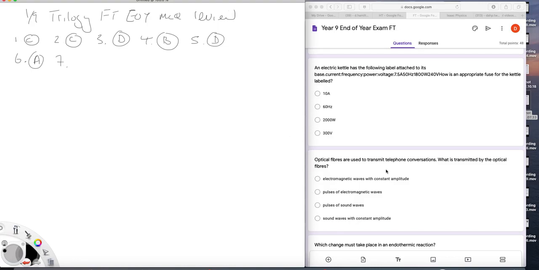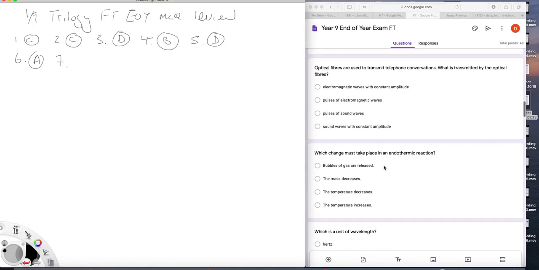Question 7. Optical fibers are used to transmit telephone conversations. What is transmitted by the optical fiber? Well, it's optical, so it's electromagnetic waves. So that takes us down to either the first one or the second one. Constant amplitude? Well, if you had a wave of constant amplitude, if that was a sound wave, that wouldn't tell you very much, would it? Wouldn't be much of a conversation. So it has to have a changing amplitude. So it's going to be pulses. It's B.